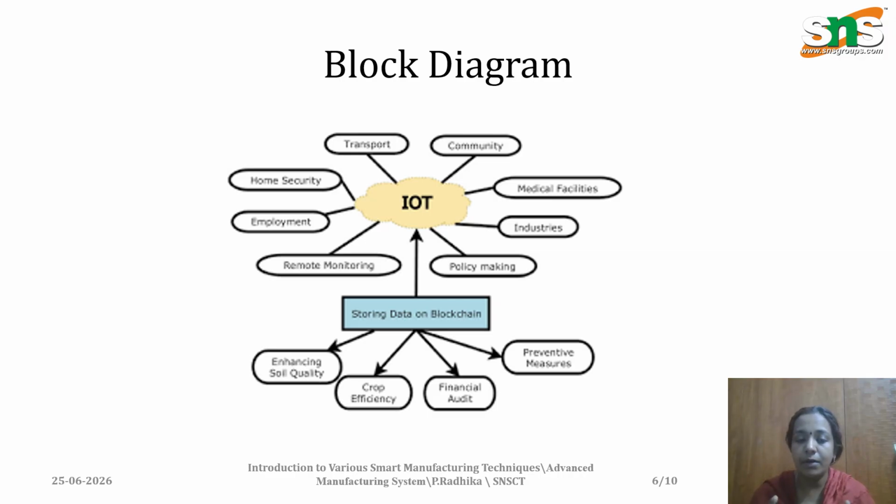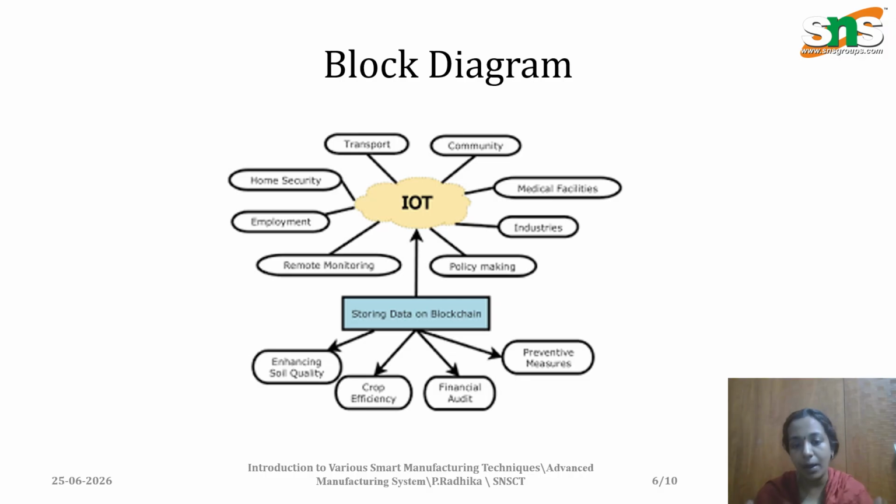Regarding employment, when I'm introducing Internet of Things or smart manufacturing in the industry, the important thing is that skill development is necessary in the employees. We have to provide skill development programs and training programs for the employees. That is the main challenge. While storing the data in the blockchain, we have to increase the soil qualities and crop efficiency.